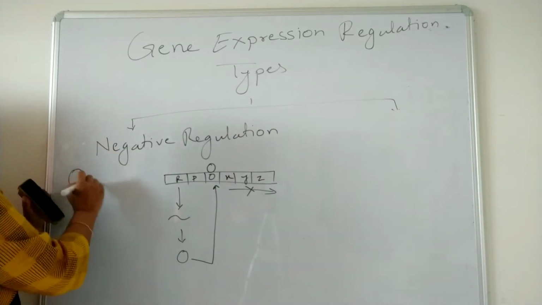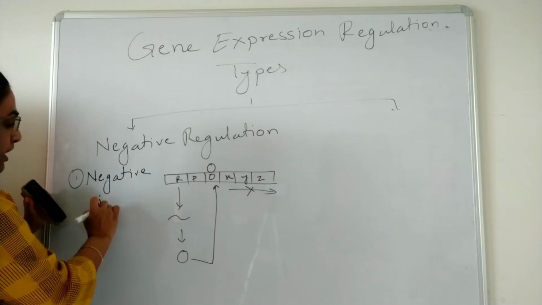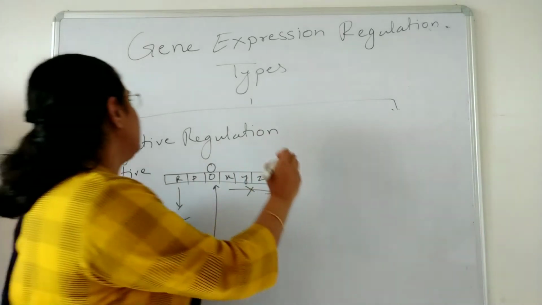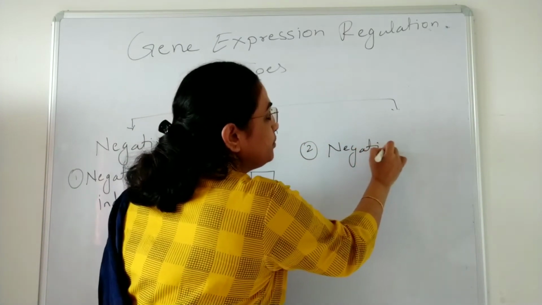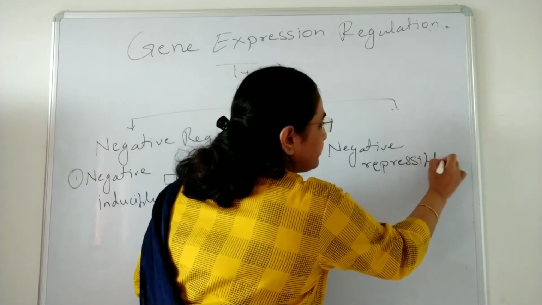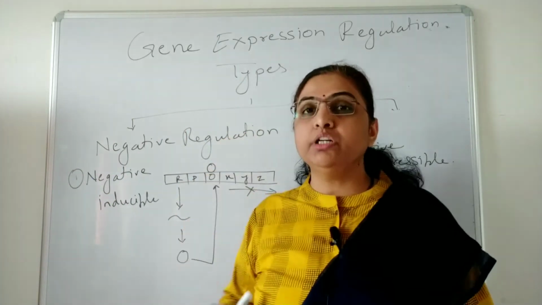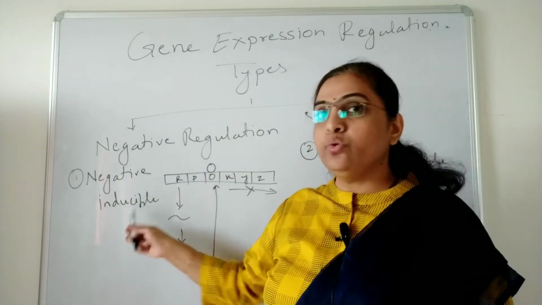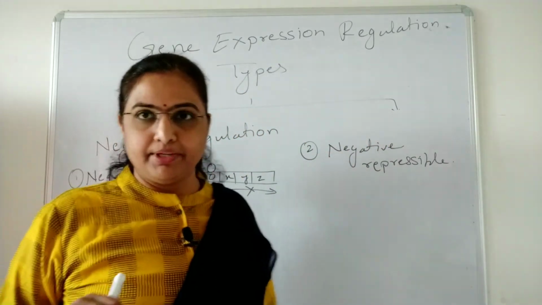First type is negative inducible, and the second type is negative repressible. There are two types of negative regulation. The first one is negative inducible, and the second one is negative repressible.